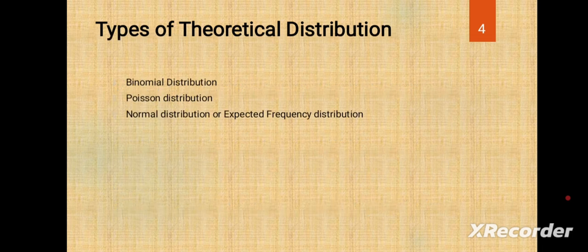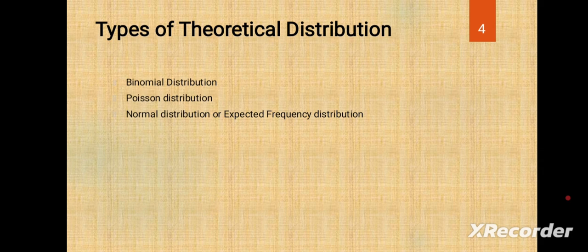The types of theoretical distributions are three. Number 1, binomial distribution. Number 2, Poisson distribution. Number 3, normal distribution. Binomial distribution and Poisson distribution are related to the discrete series, and normal distribution is related to the continuous series.